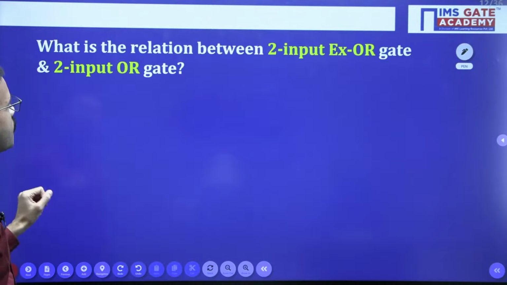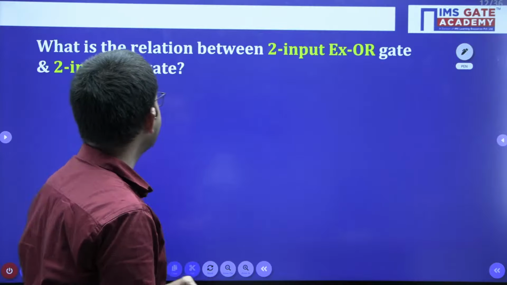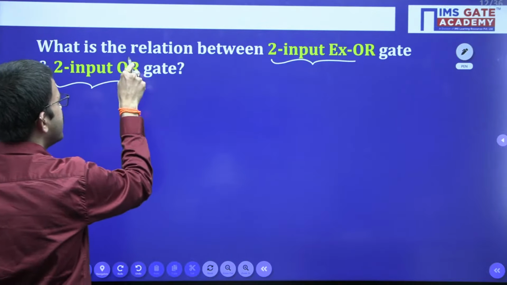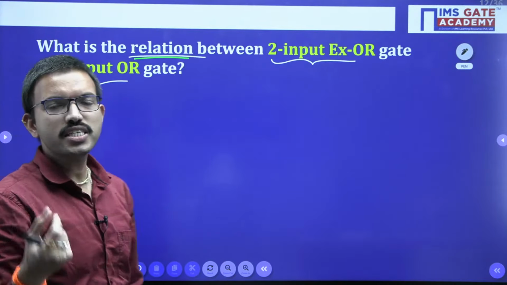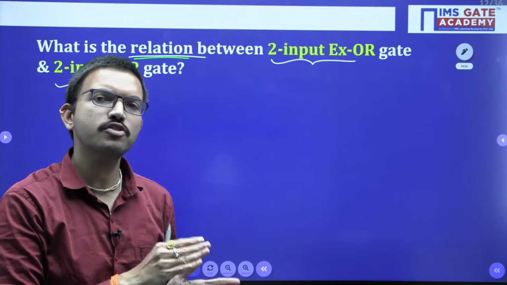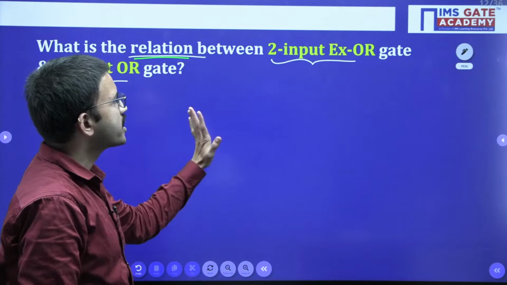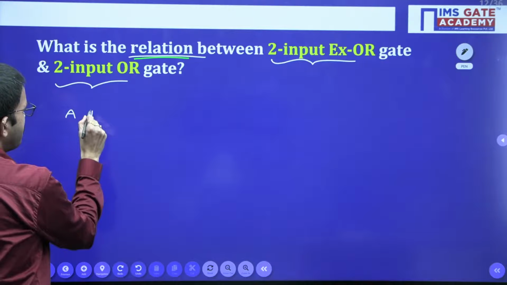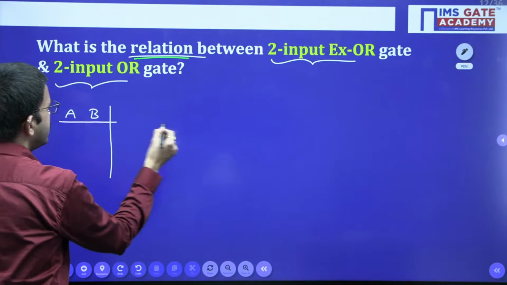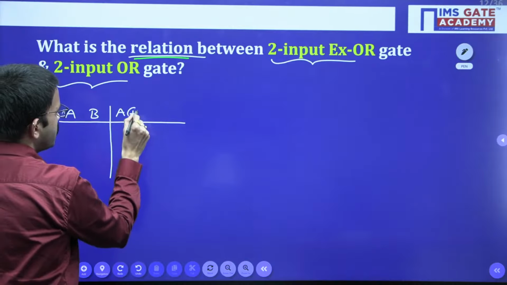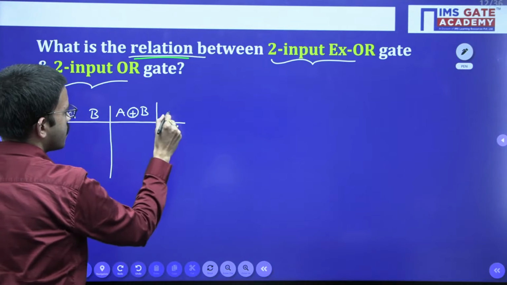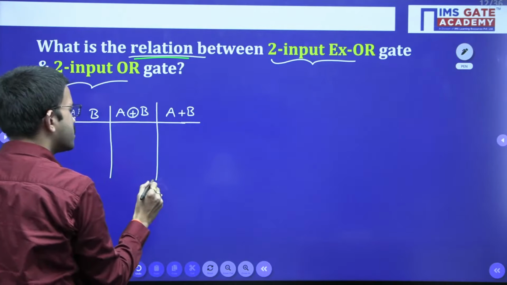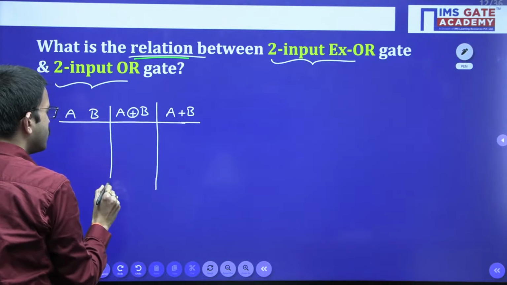Yeah. So all of you answer this simple question. What is the relation between 2 input XOR gate and 2 input OR gate? So here when I mention relation, you can mention either with respect to similarity or with respect to difference, when you have considered 2 input XOR gate and 2 input OR gate. So for the time being, I will write the truth table for XOR gate and then OR gate here. Meanwhile, you can mention your answer in the chat. Regarding the relation between 2 input XOR gate and 2 input OR gate, what is the similarity or what is the difference between these two with respect to inputs?